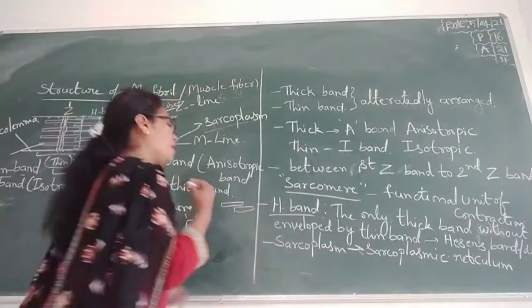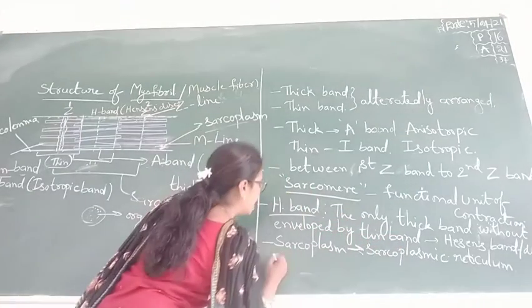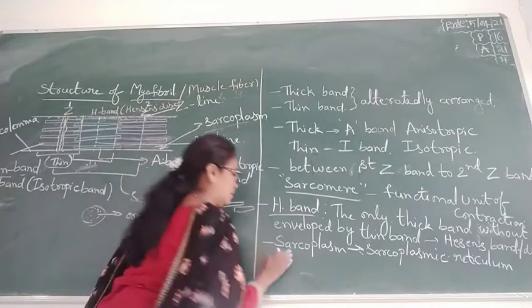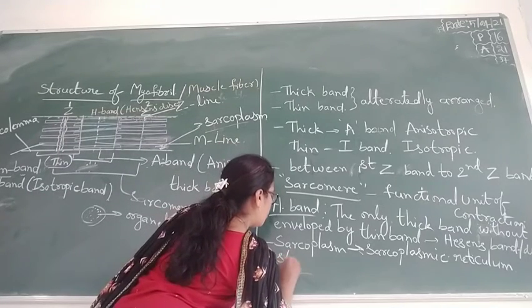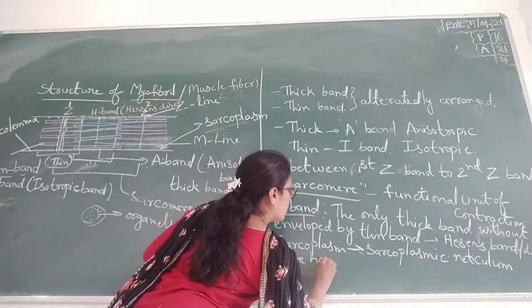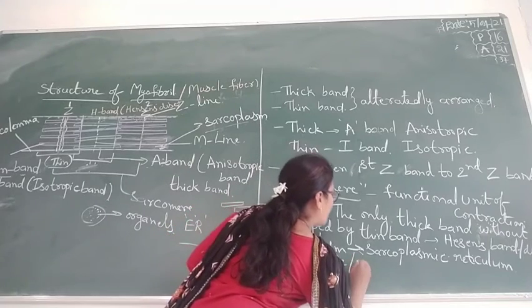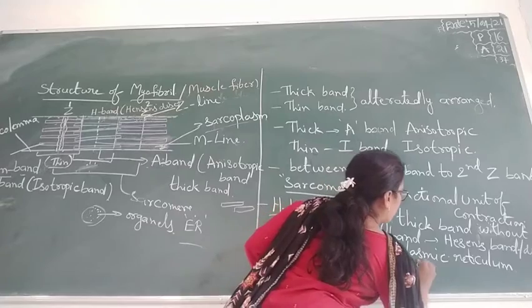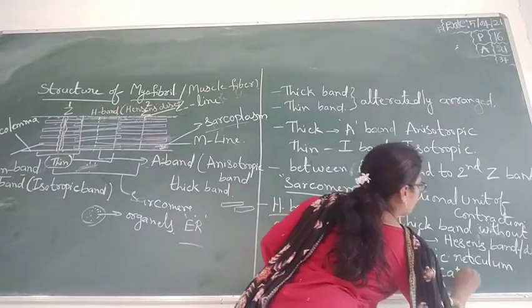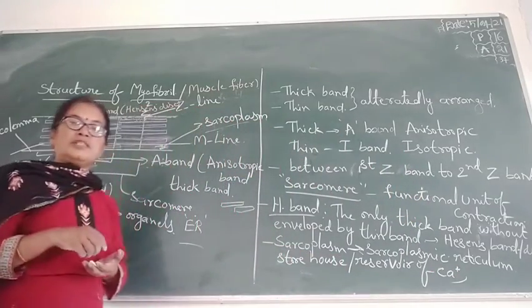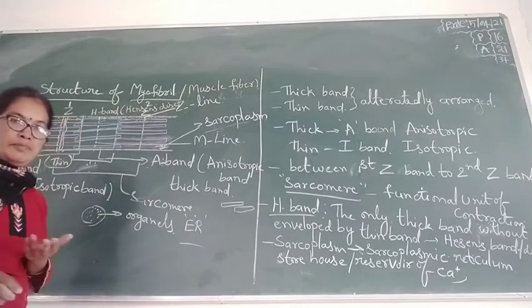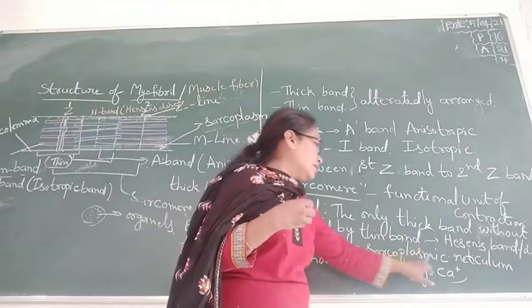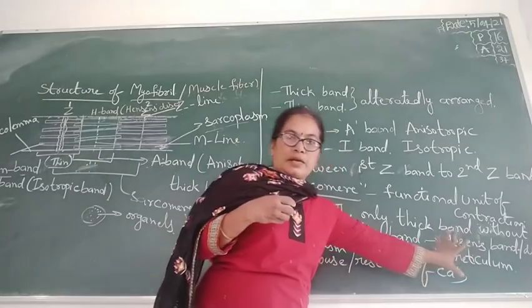In that sarcoplasmic reticulum, it is mostly the storehouse, or a reservoir, of calcium ions. Calcium is the most important for muscles and bones. So that is stored in the sarcoplasmic reticulum.